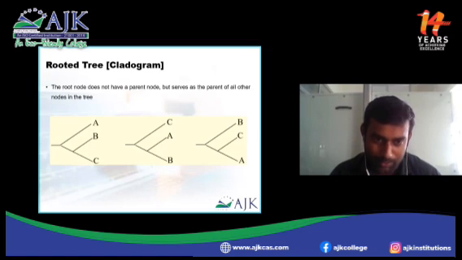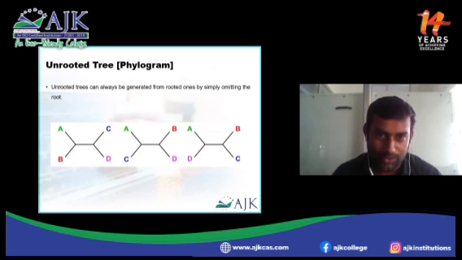Take some of the cladogram diagrams. See, A, B, C have a common root. But in the case of this unrooted phylogram, you can see there are no common ancestors. The common root is not there. It is absent over here.